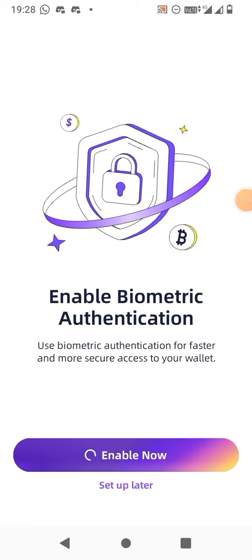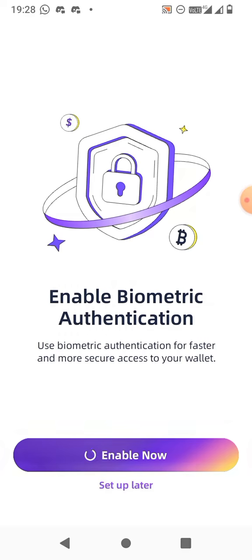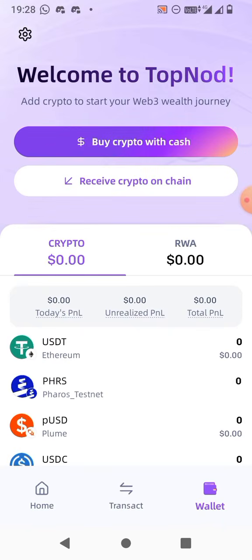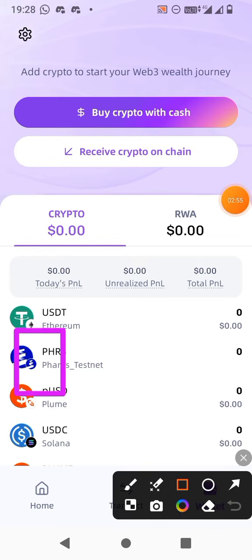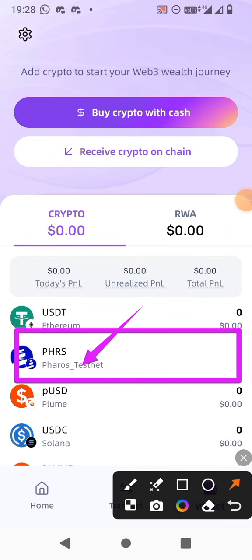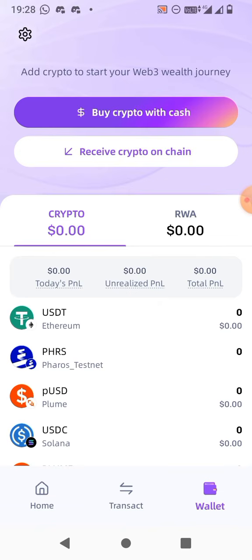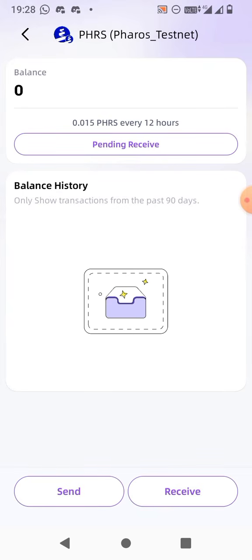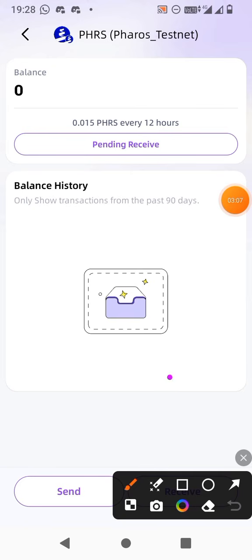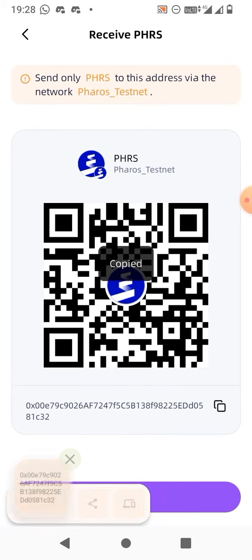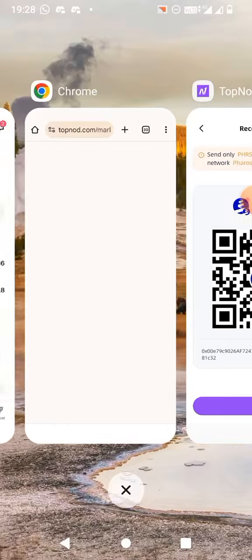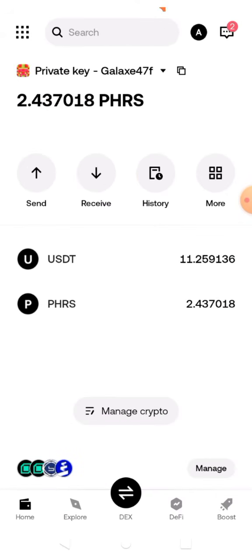Here you can enable your biometric. So let me enable it. So now it is enabling your biometric authentication. So now friend, you can see your wallet is ready and we can click here. So we will click here and we will receive, we will try to get our wallet address. So you have to click here. You have to click on receive and you can see I got my address.